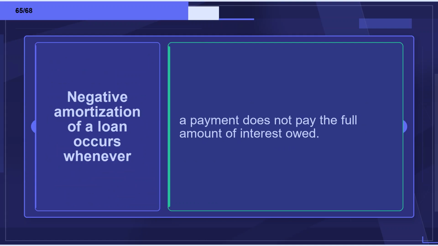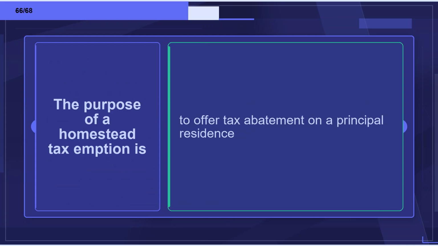Flashcard 65. Term: Negative amortization of a loan occurs whenever? Definition: a payment does not pay the full amount of interest owed. Flashcard 66. Term: The purpose of a homestead tax exemption is? Definition: to offer tax abatement on a principal residence.